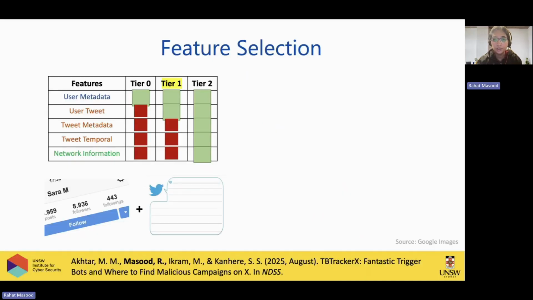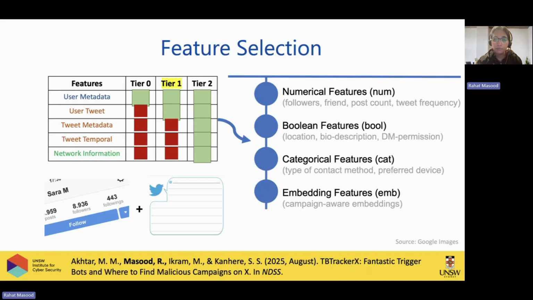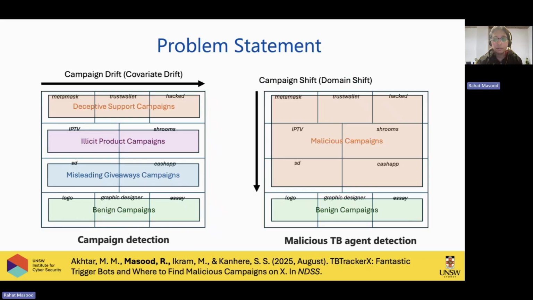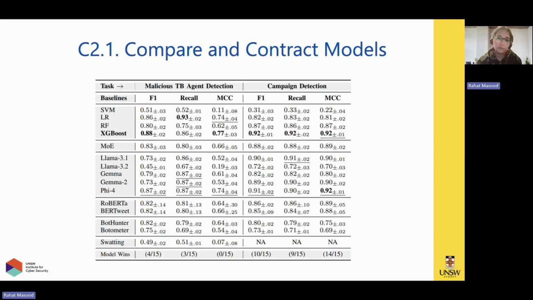We also did some detection as well, where we tried to find out what features could be used to detect these malicious campaigns. We did multi-class classification and binary classification, and we didn't actually create our own detection module. We just used baseline machine learning classifiers and Llama large language models, and saw which one is the best, and XGBoost gave us the highest accuracy.